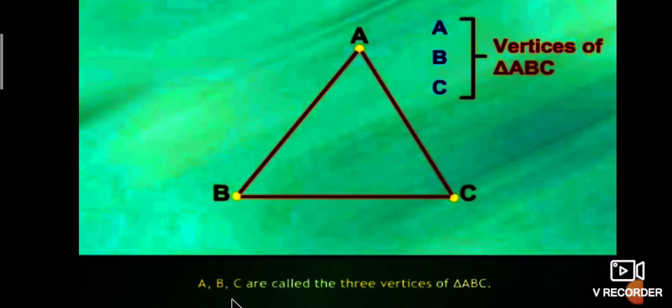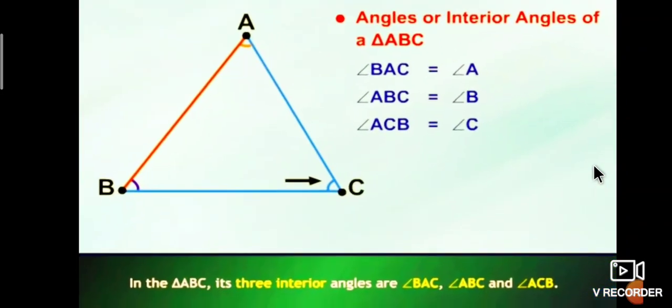Vertices is the plural form of vertex. We know that a triangle has three sides, three vertices and three angles.